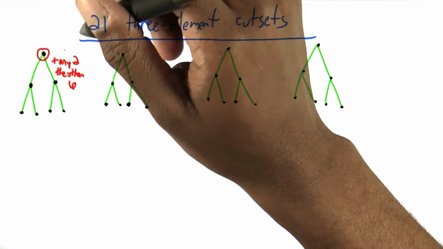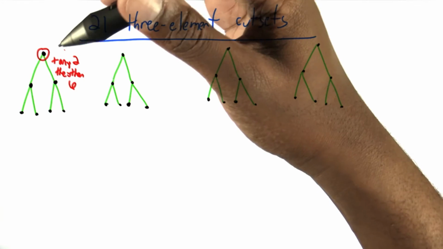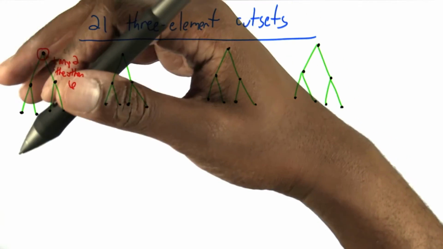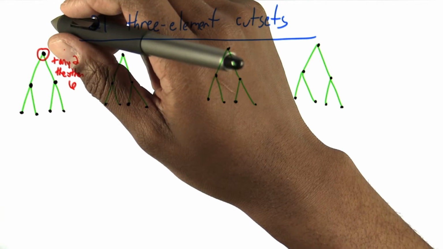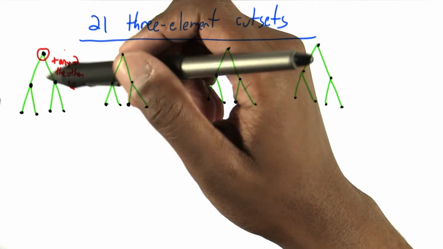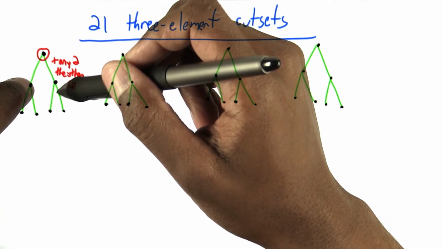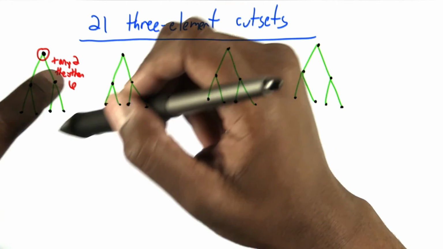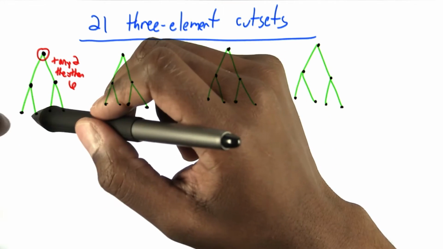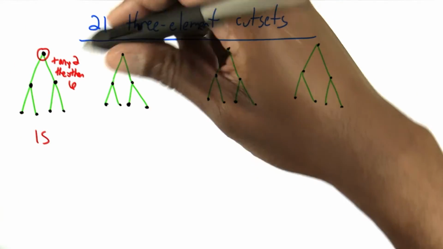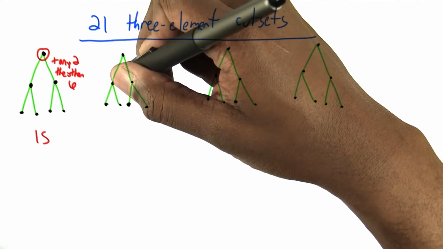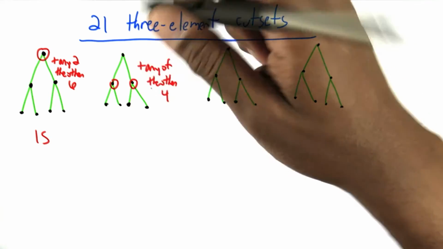You could remove the leader, and that by itself is a cut set. And so you could remove any 2 of the other 6 people. And how many ways are there of doing that? I could take these two. It's 1, 2, 3, 4, 5, 6, 7, 8, 9, 10, 11, 12, 13, 14, 15. And if I don't take the leader, I could take these two and any of the other four.